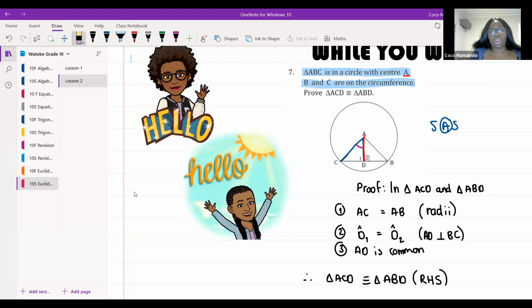But we don't have the included angle. We have the angle all the way here. So SAS only works if the angle is included in between my two lines. Does that make sense? I hope that makes sense to you.